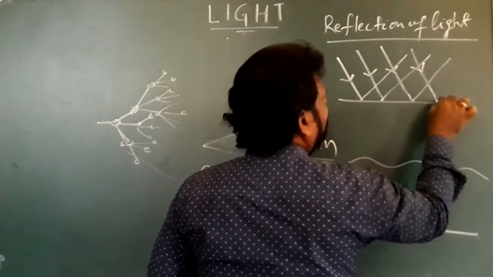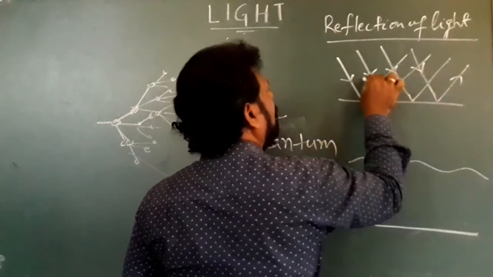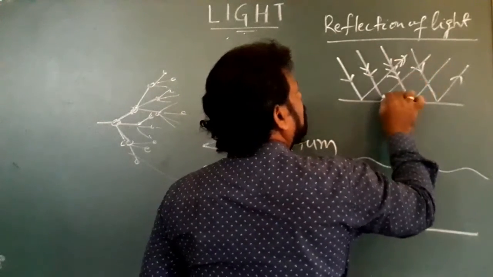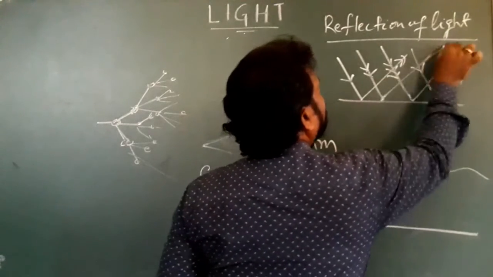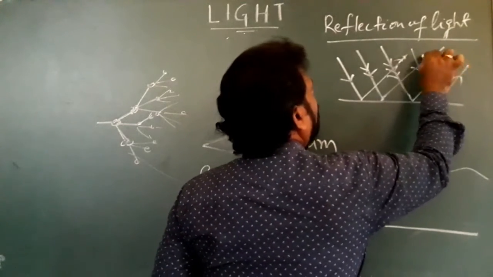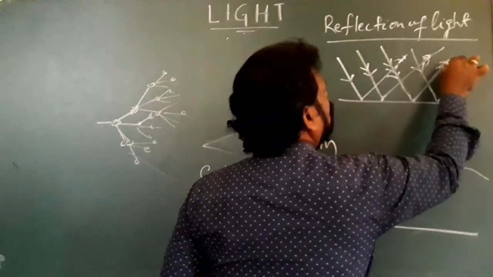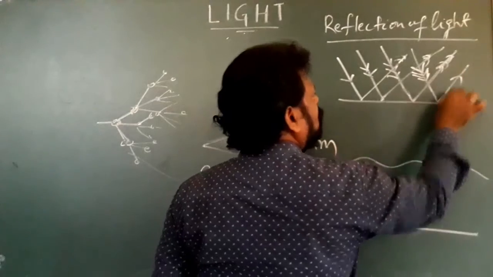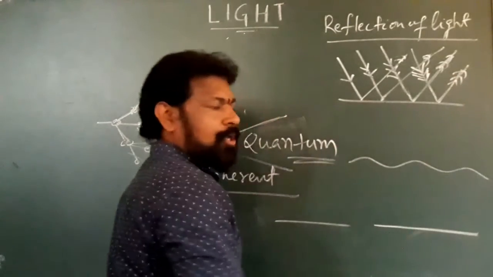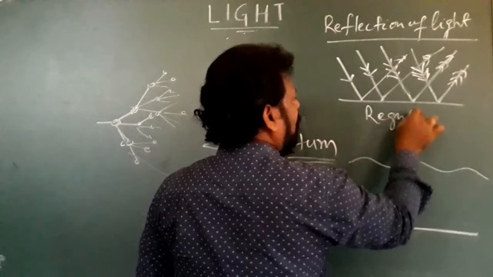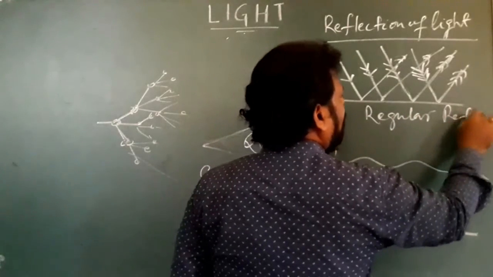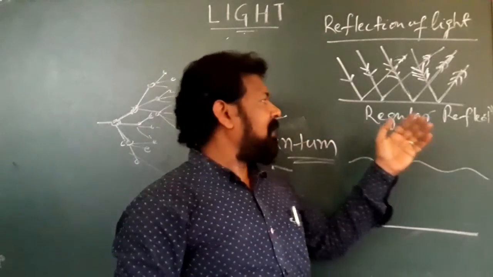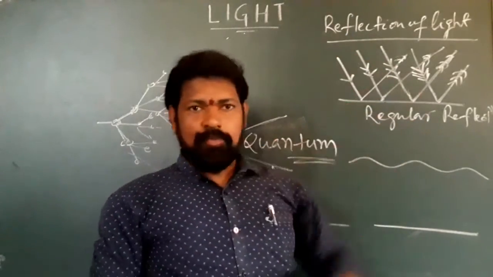This is after incidence, with double arrows, triple arrows to differentiate the rays, and again four arrows. This is called regular reflection. Regular reflection takes place whenever light is incident on a smooth surface.